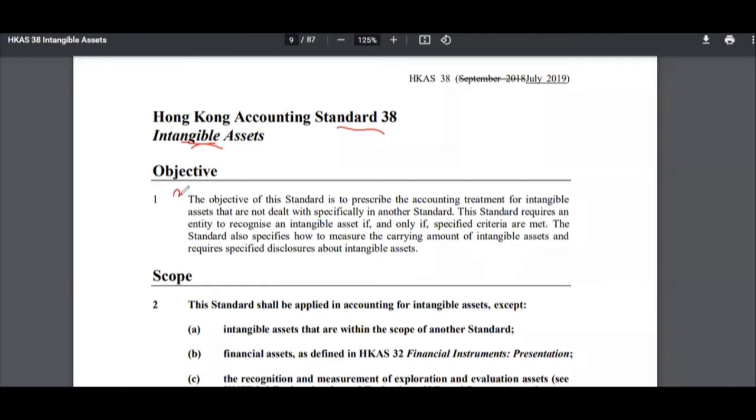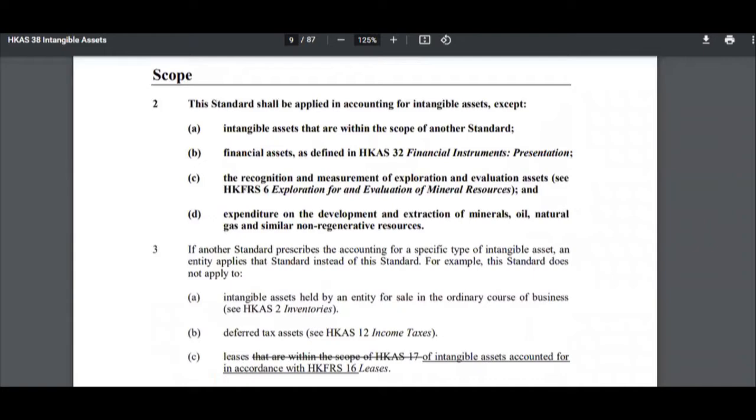The objective of the standard, as it is written here, is telling the companies the accounting treatment of intangible assets. We are going to look at what is defined as an intangible asset by this standard. Before we do that, we can look at the scope of the standard, which is important to understand. So what is not covered within this standard? Any intangible asset that is within the scope of another standard. Paragraph 13 tells you that there would be certain intangible assets which will be under the scope of another standard.